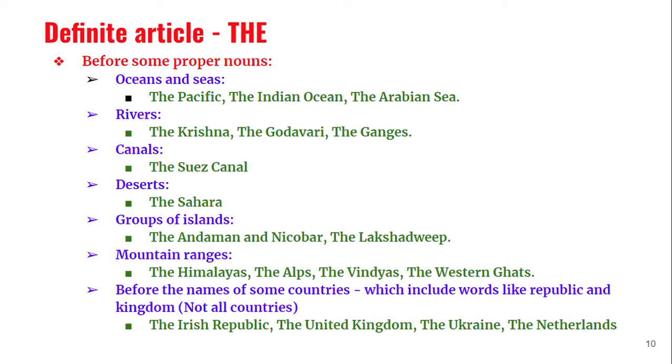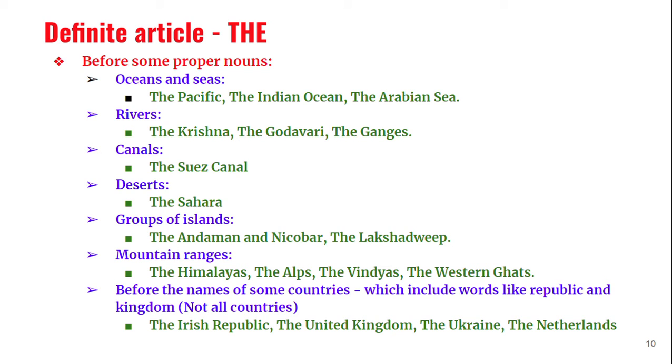But in some cases we use the. Let us examine where we have to use the before proper nouns. Oceans and seas. We have a number of oceans and a number of seas, so before them we have to use the: the Pacific Ocean, the Indian Ocean, the Arabian Sea. And even before the rivers, we use the: the Krishna, the Godavari, the Ganges.